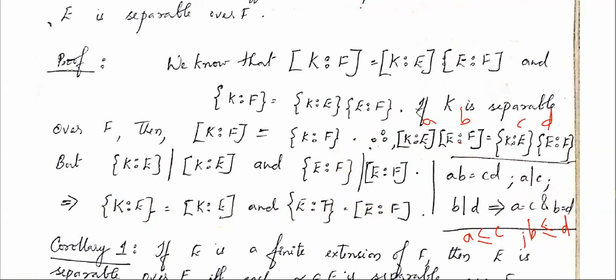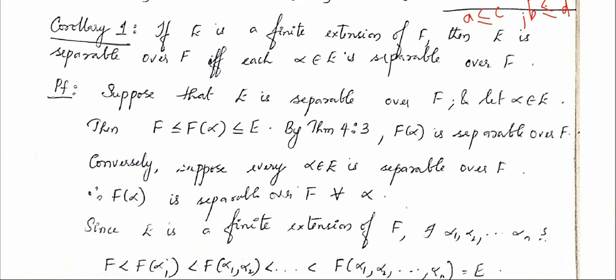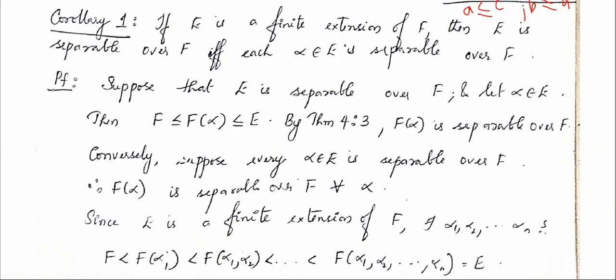Alright, now have a look at the corollary. If E is a finite extension of F, then E is separable over F if and only if each alpha belonging to E is separable over F. Okay, so let's go to the proof. First let us assume that E is separable over F, and we have to prove that each alpha belonging to E is separable over F.